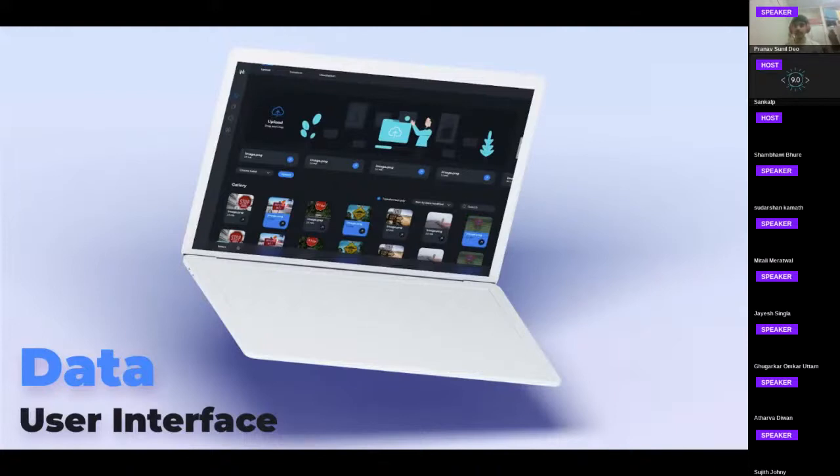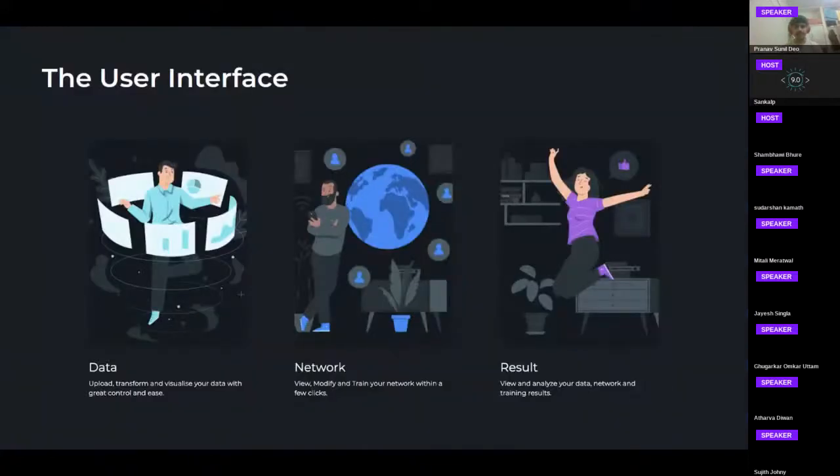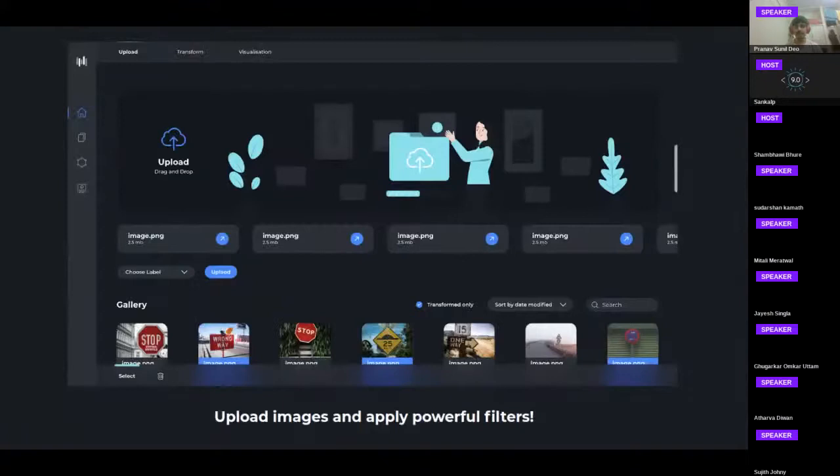Now moving on to the UI part, how the user will see and interact with this web application. So this is our first page. This is where the user will upload our data, and fret not, at the end of this presentation, I will walk you through a video with the front end and do all his job.